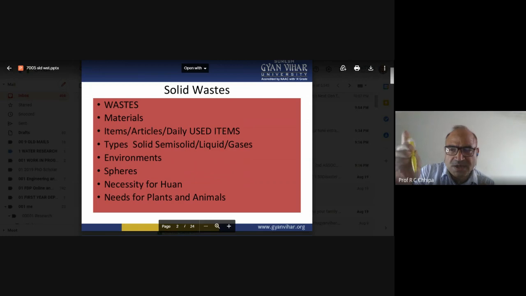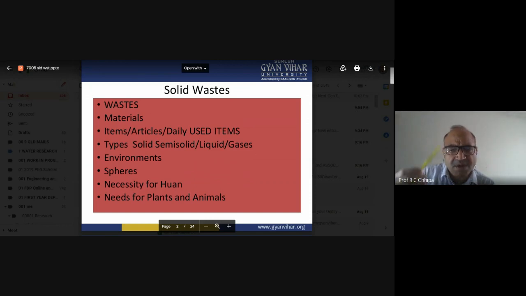The whole pen itself is made up of different polymers. So when the ink is not there, this pen will be thrown. Why thrown? Because it is not used by me.